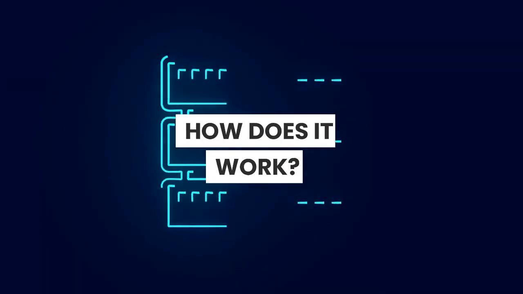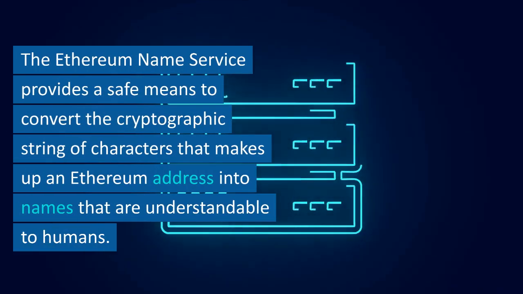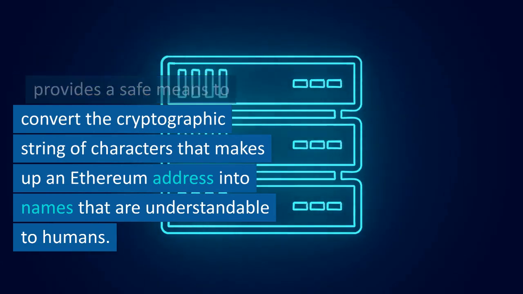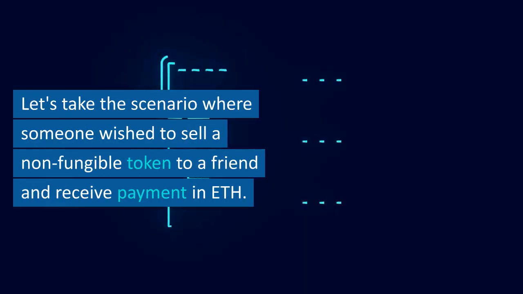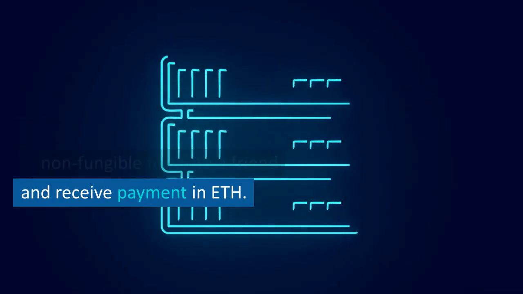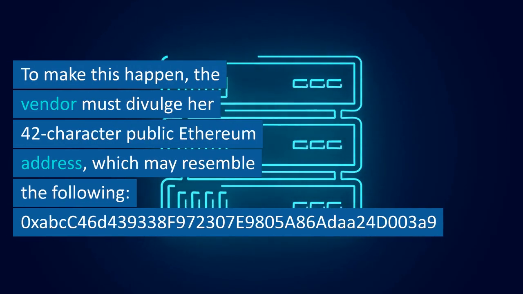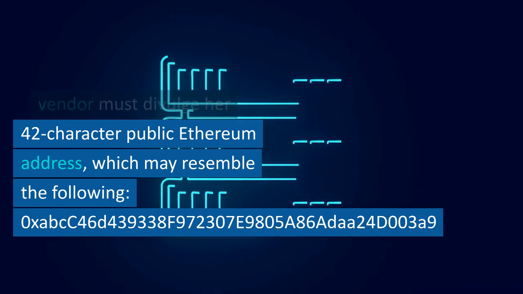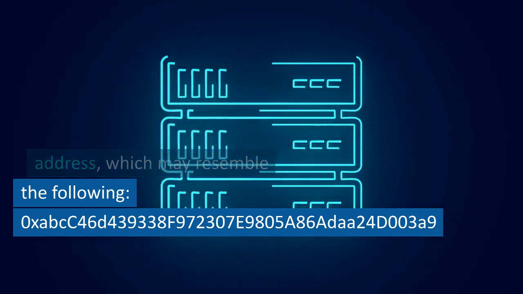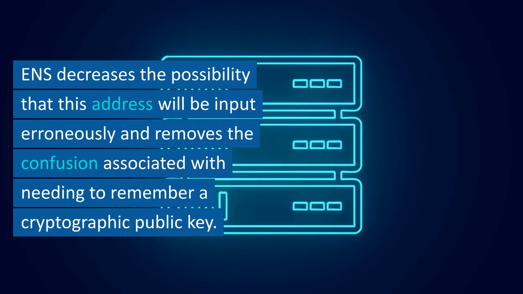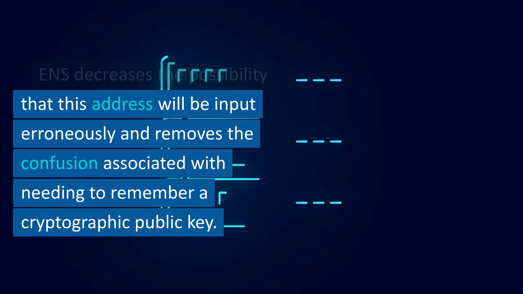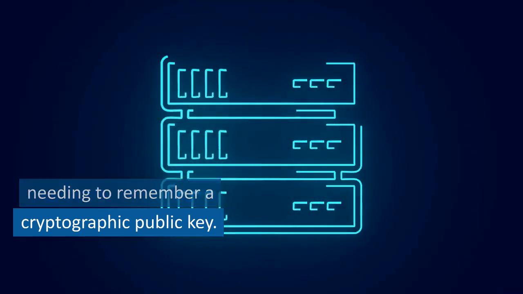How does it work? The Ethereum Name Service provides a safe means to convert the cryptographic string of characters that makes up an Ethereum address into names that are understandable to humans. Let's take the scenario where someone wished to sell a non-fungible token to a friend and receive payment in ETH. To make this happen, the vendor must divulge her 42-character public Ethereum address, which may resemble the following: 0xABCC46D4393387E9723078A86ADA24D003A9. ENS decreases the possibility that this address will be input erroneously and removes the confusion associated with needing to remember a cryptographic public key.